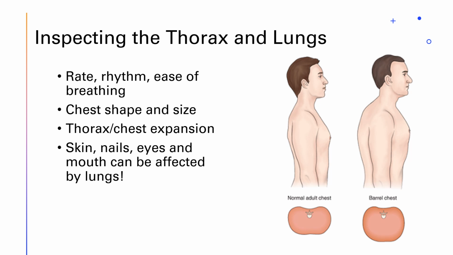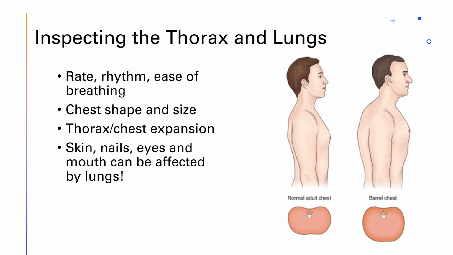We also want to look at the color and shape of their chest. The skin color should be the same as the rest of the body, and the chest should be shaped like a V, sloping down the V as we move from the shoulders to the chest. Now be mindful that there are many variations in body shape, so when we're looking at the chest, we need to know that not everybody is going to be the same and not every single person is going to look like a V. We also want to look at the back and the front width of the chest, just like this picture here shown on the side. If the chest is thicker than it should be, they may have a barrel chest, which is abnormal.